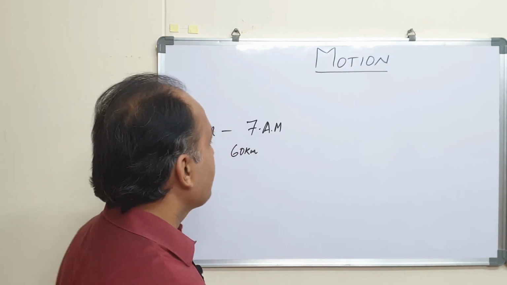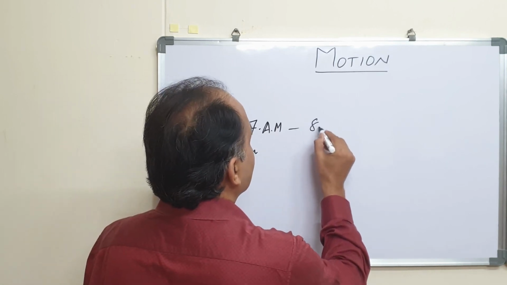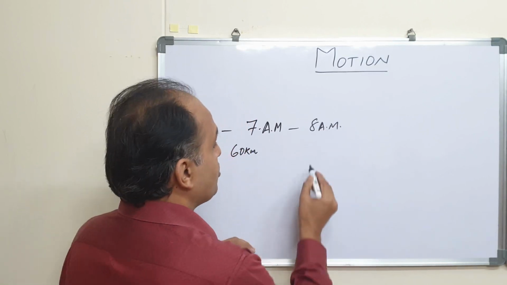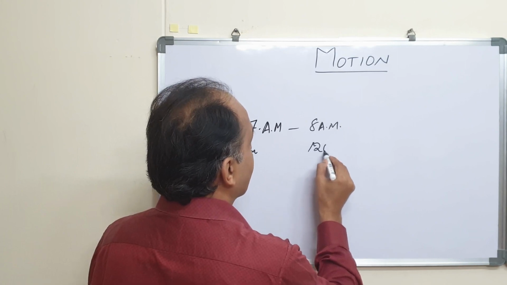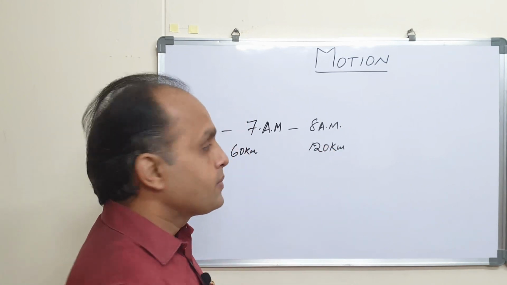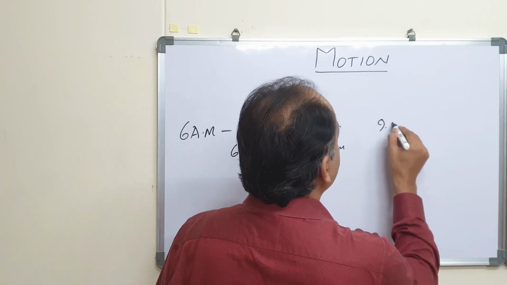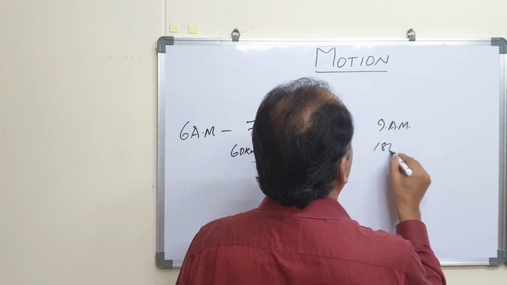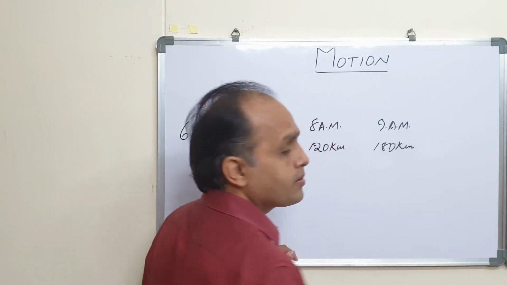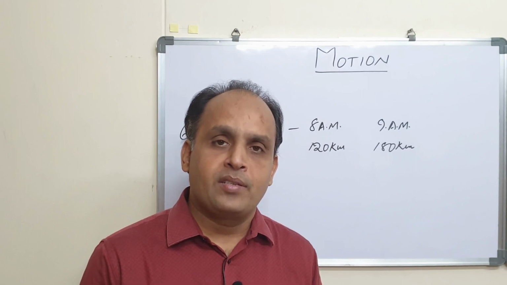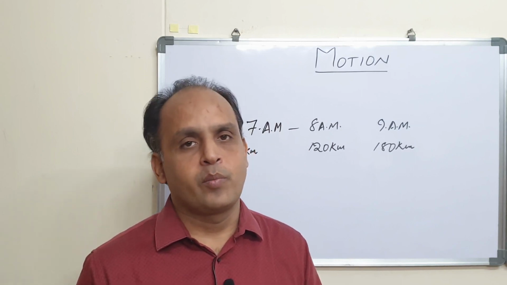By 8 a.m., even then the traffic was not much, so you could cover 120 kilometers. And by 9 a.m. you could cover 180 kilometers, which is your friend's place from your house.